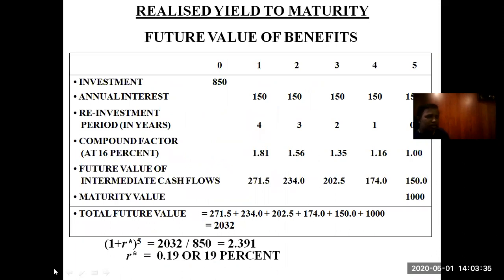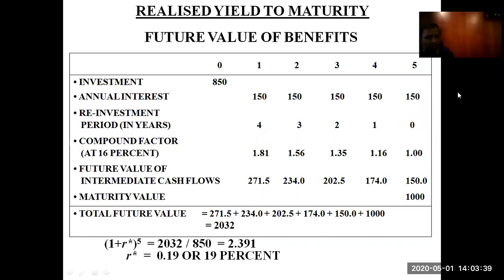Realized yield to maturity: we'll see this sum, which will explain how realized YTM is calculated. Investment in the beginning is 850. This is a 1000 coupon bond, and the annual interest rate is 15%, that is 15% of 1000, which comes to 150 rupees. This amount is reinvested for the second, third, fourth, and fifth time.